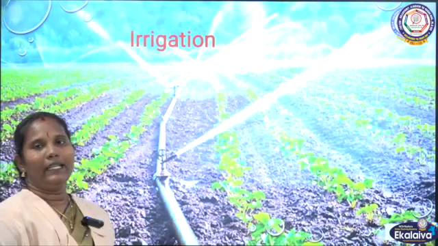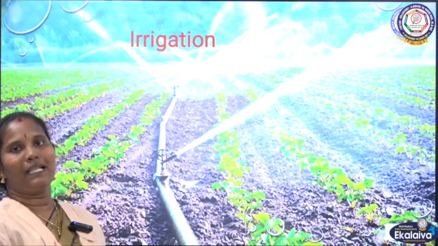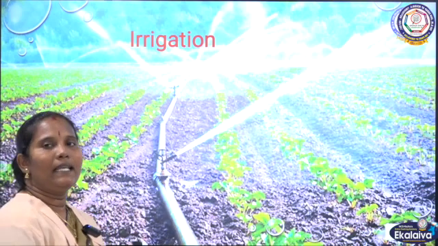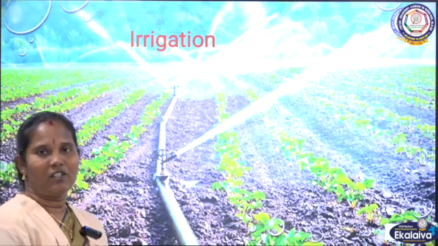See, I told you, irrigation means watering the plants. Watering the plants is called irrigation. There are many types of irrigation. One is sprinkler irrigation, another is drip irrigation, like that.